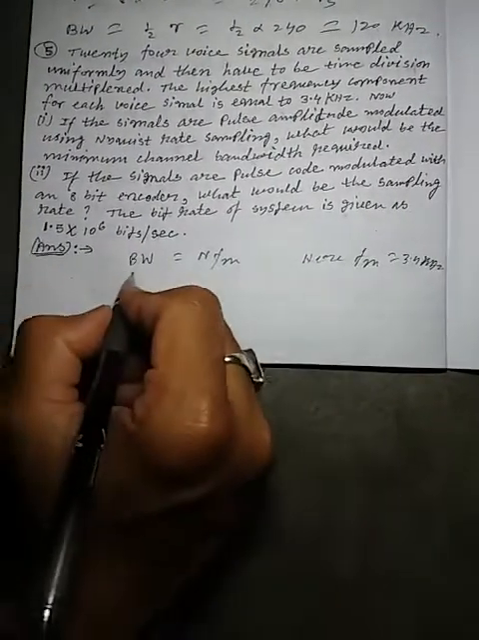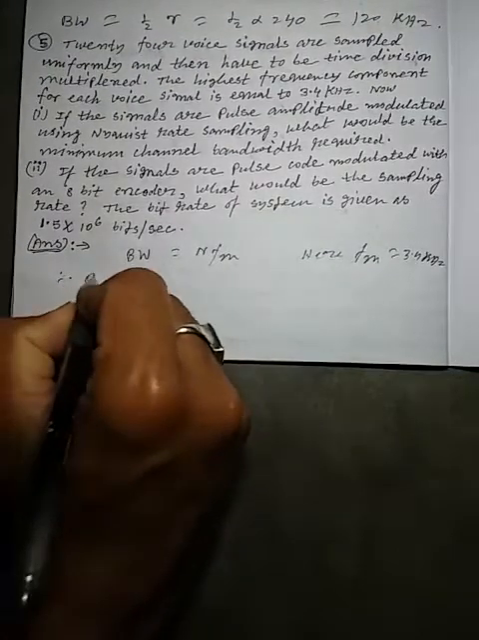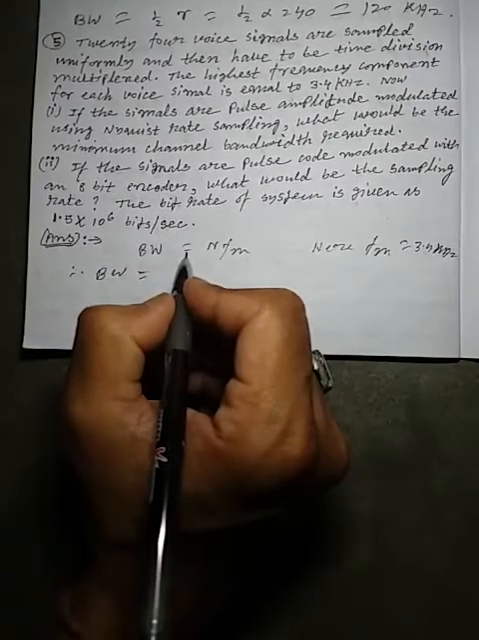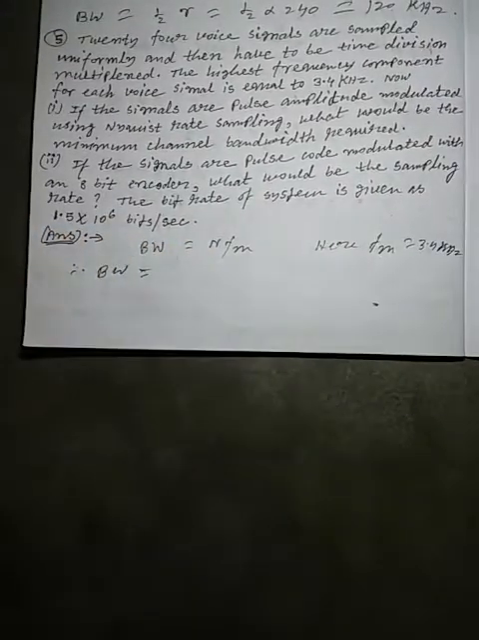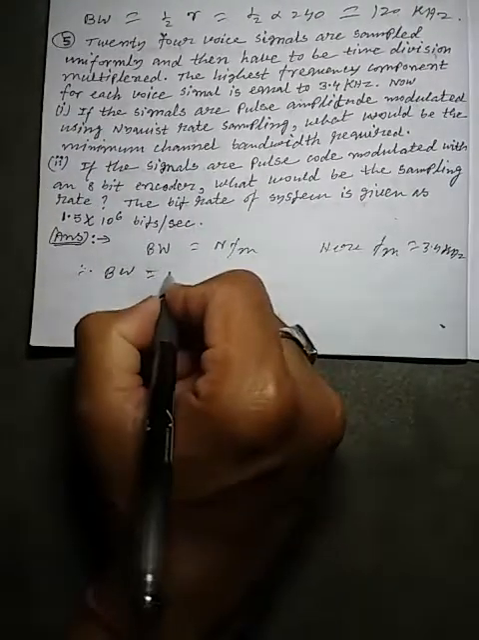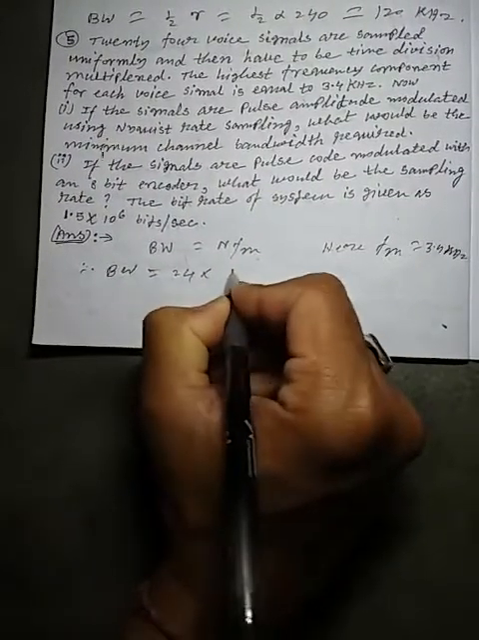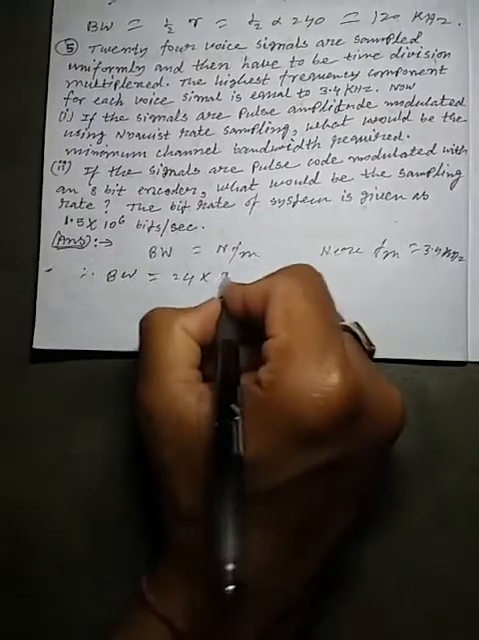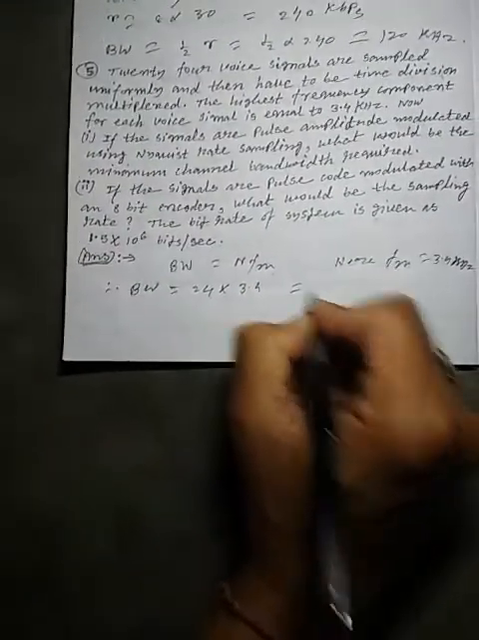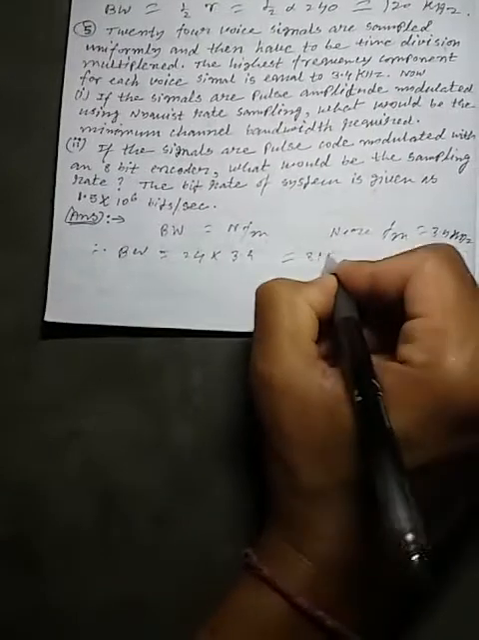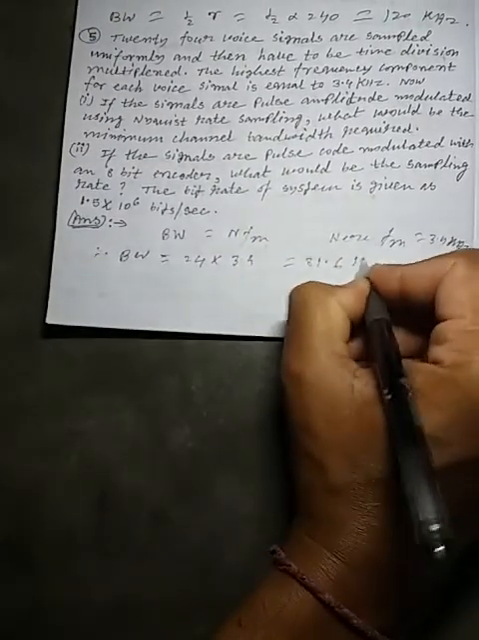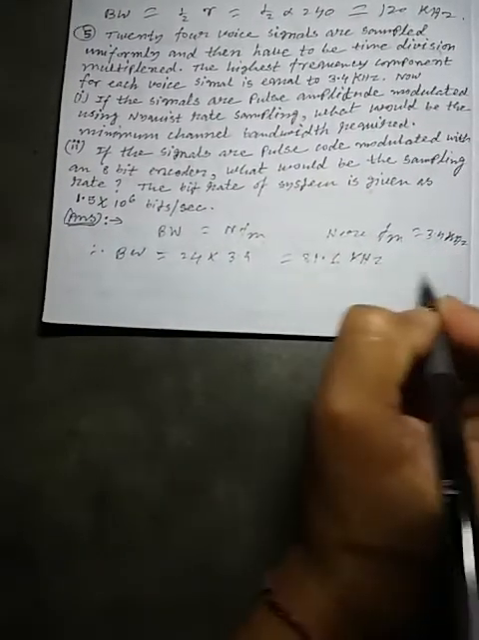So bandwidth can be calculated as... what is the value of n? The value of n is 24, because here there are 24 voice signals in total. So n is 24 multiplied by fm, which is 3.4 kilohertz, so the total will be 81.6 kilohertz, right?